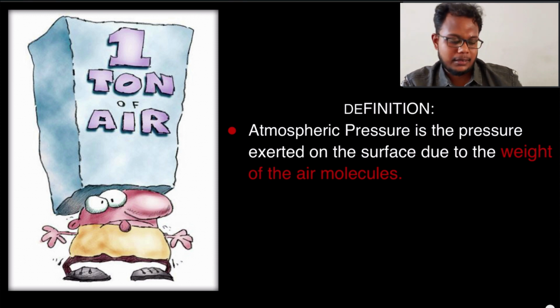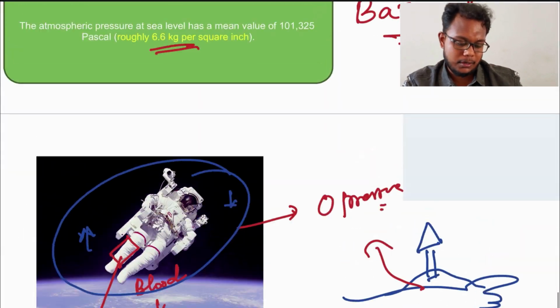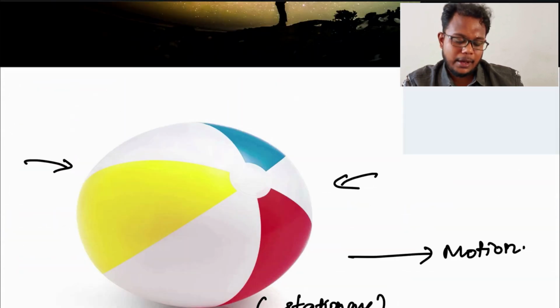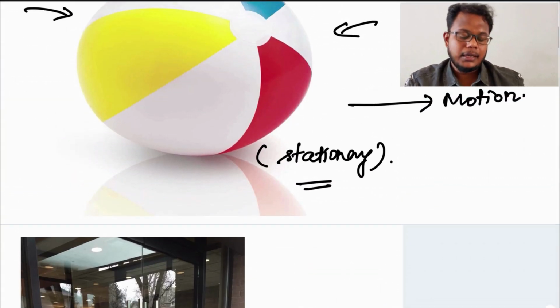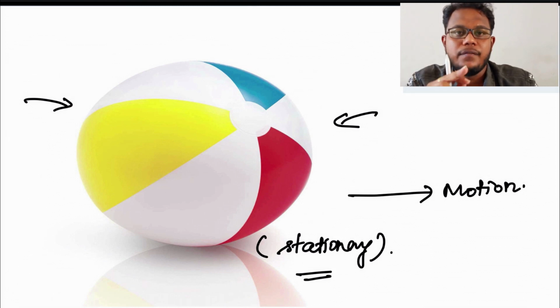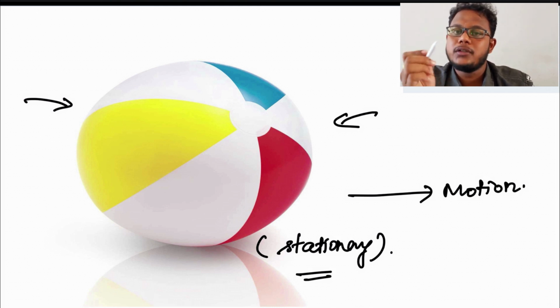And before the ending of the class, let us have a quick recap. I told you about force. If a thing is stationary, not moving, what should we give to that body to make it move? It is obviously force.